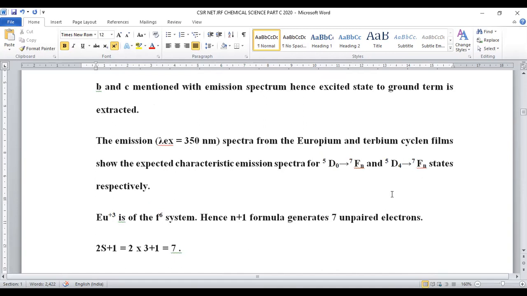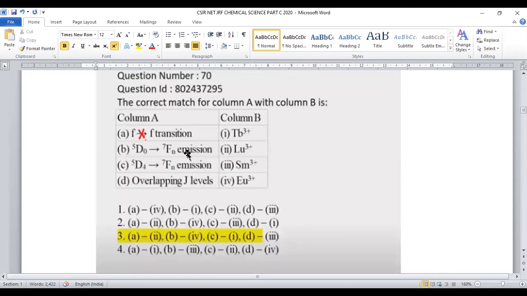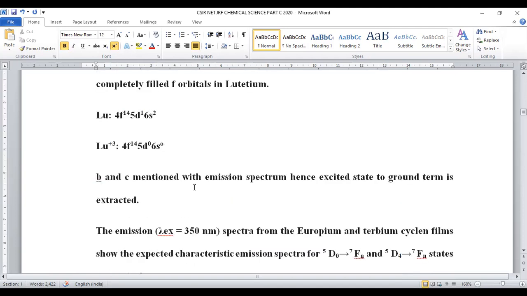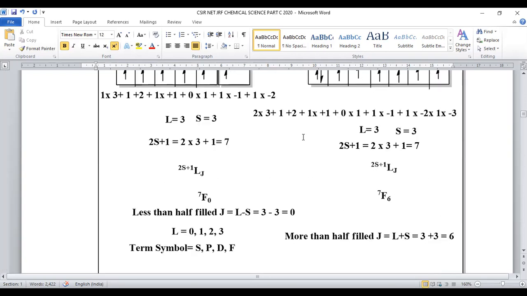So this is a reference provided to us. Based on this, europium is mapped to the D5 system to F7 system, and terbium likewise. So let us see how it can be predicted. For that purpose, we have a complete detailed explanation here.